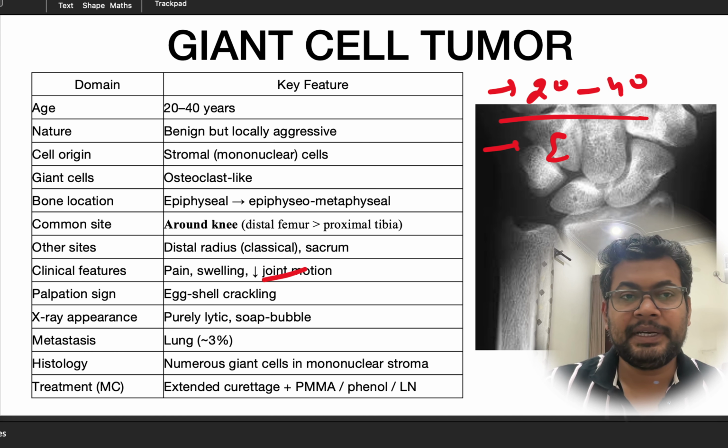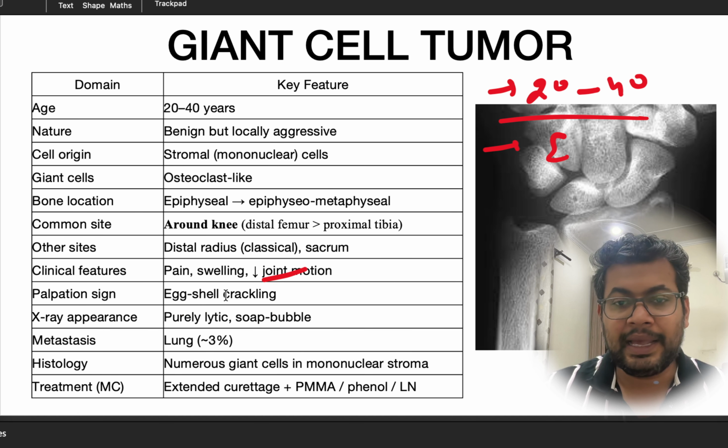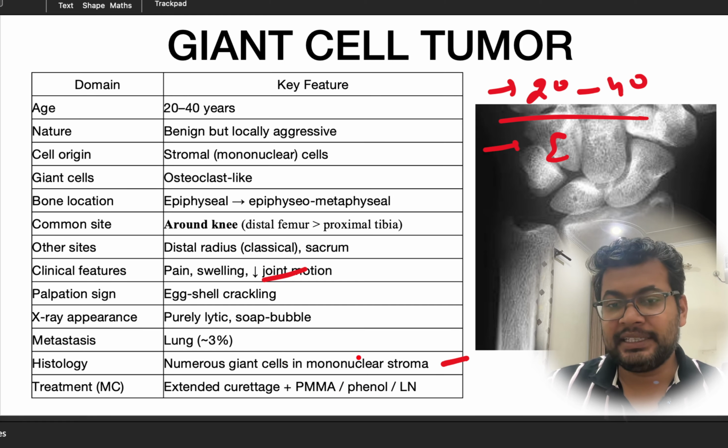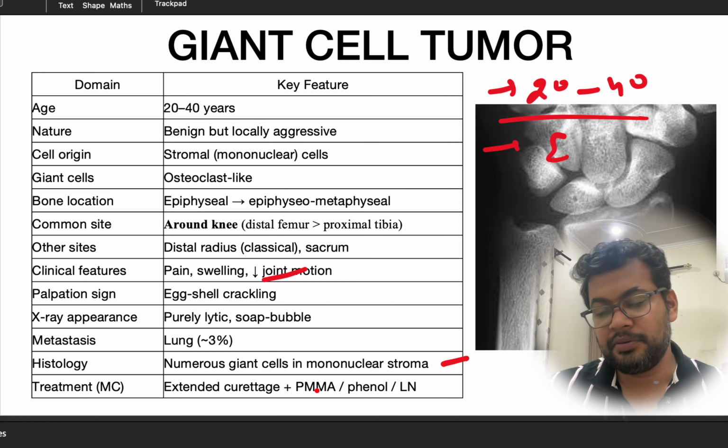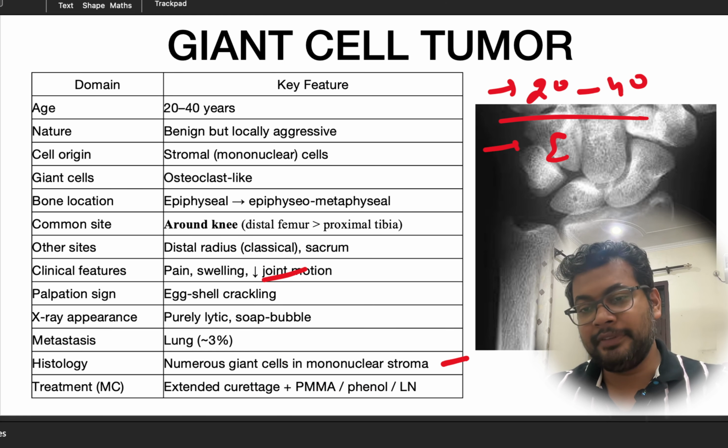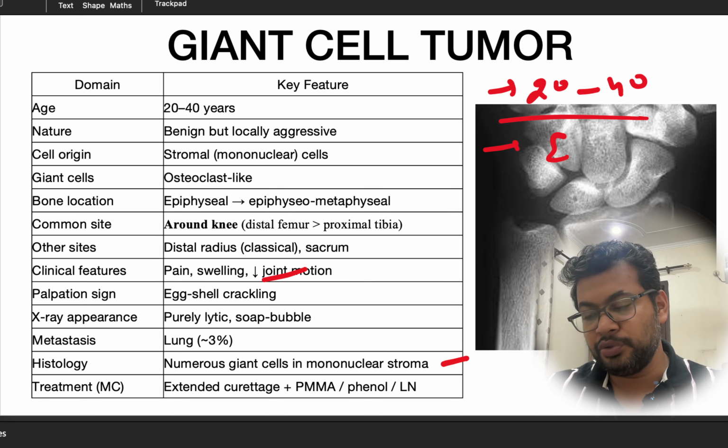On palpation, patient may show egg shell crepitus, and histology will show numerous giant cells in mononuclear stroma. The treatment is extended curettage with bone cement. Extended curettage means we will use a high speed burr. So high speed burr is compulsory in GCT.